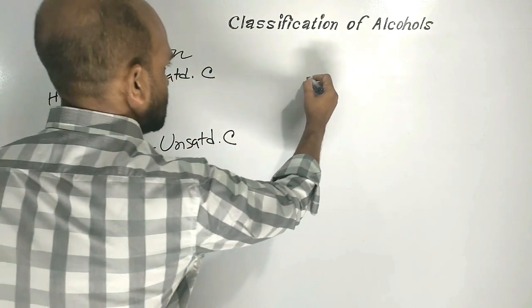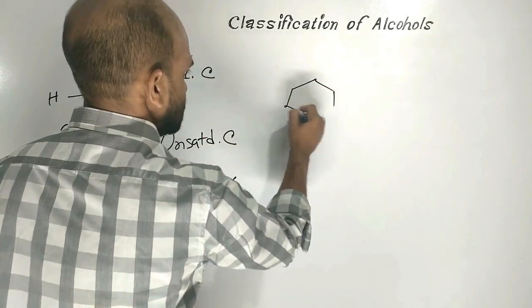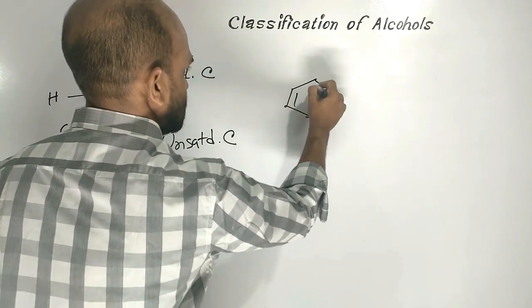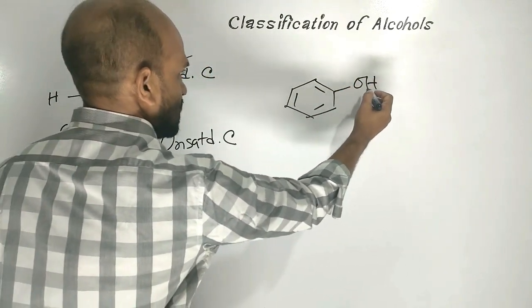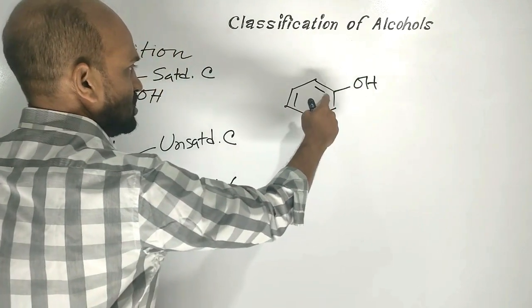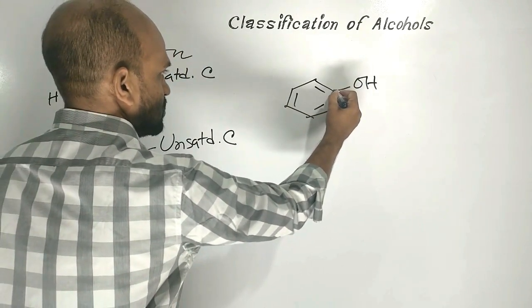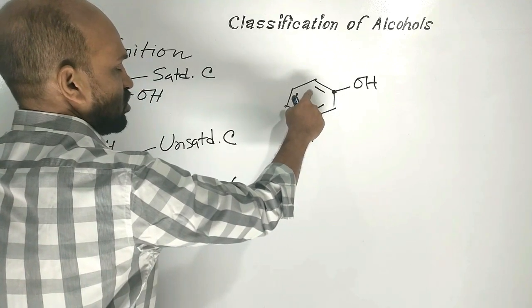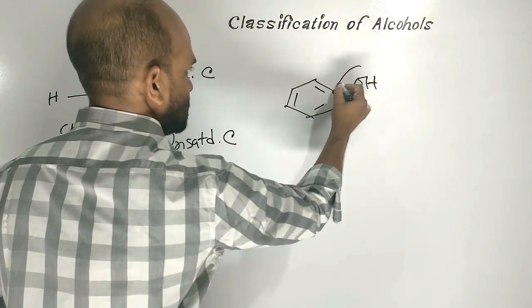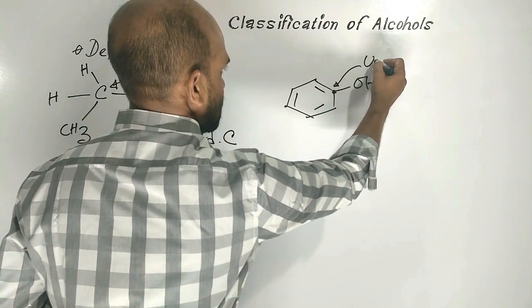Again, this compound, phenol. The hydroxyl group is linked up with this carbon. This carbon has a pi bond, so it's a kind of unsaturated carbon.